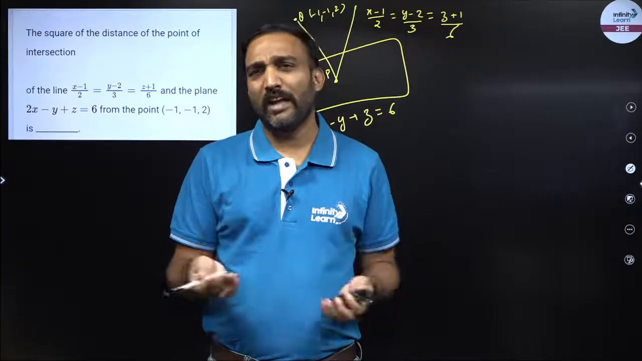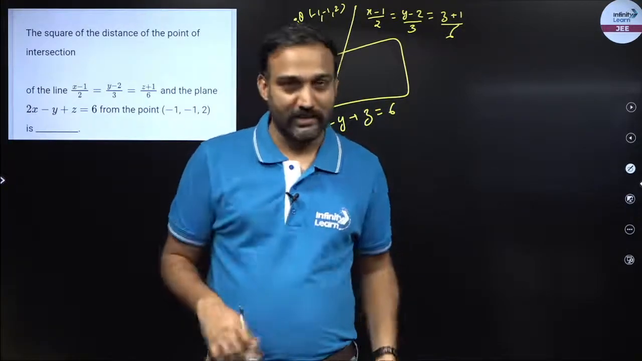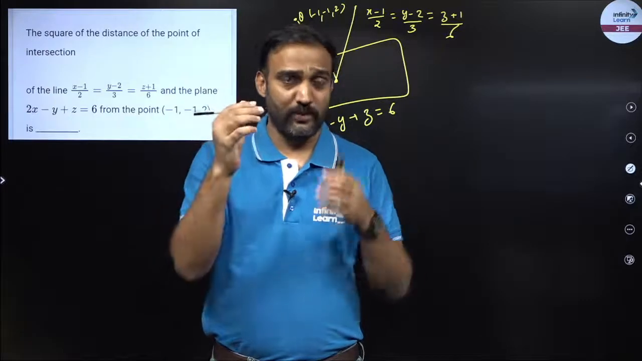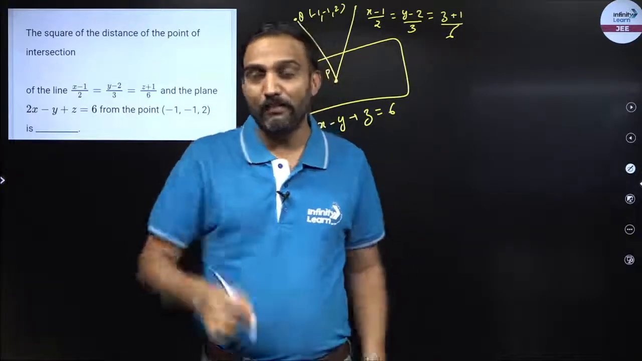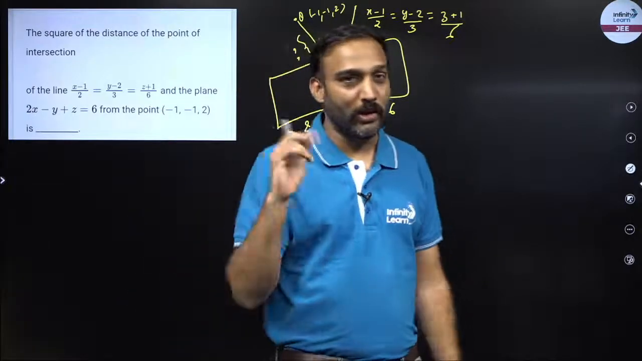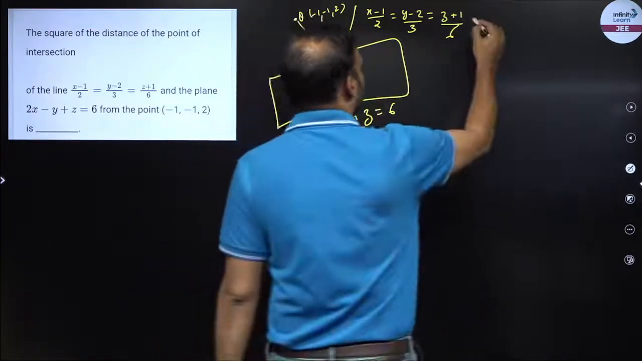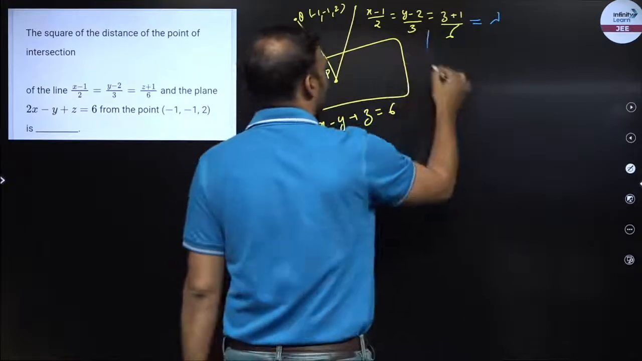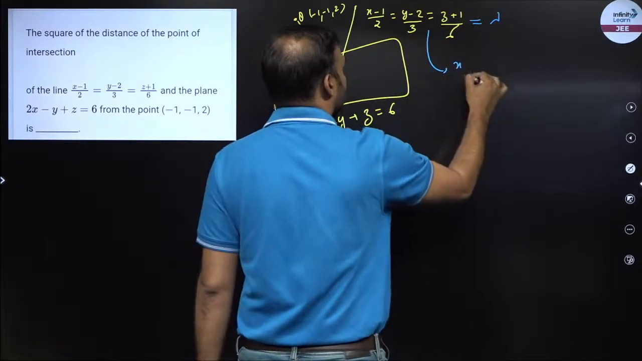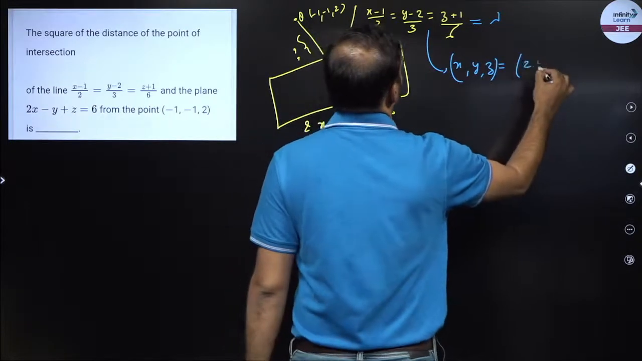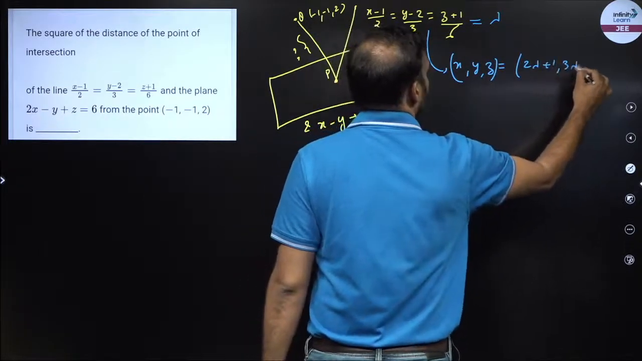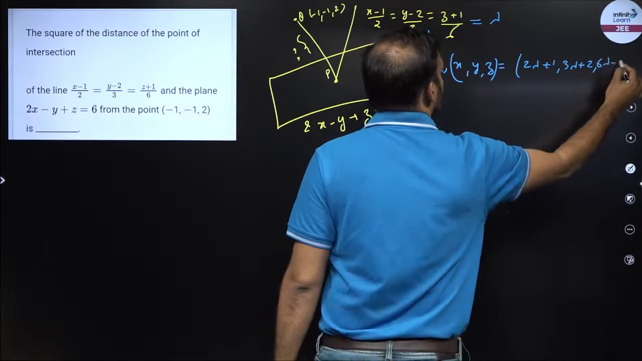So how do I find the point of intersection? The point of intersection is the point of intersection of the line and the plane. So it will lie on both the line and the plane. So line के ऊपर मैं कोई भी point लिख सकता हूँ ना. So मैं क्या करूँगा, इसको lambda बोल दूँगा. And now from here I can say any point on the line x, y, z will be given by 2 lambda plus 1, 3 lambda plus 2, 6 lambda minus 1.